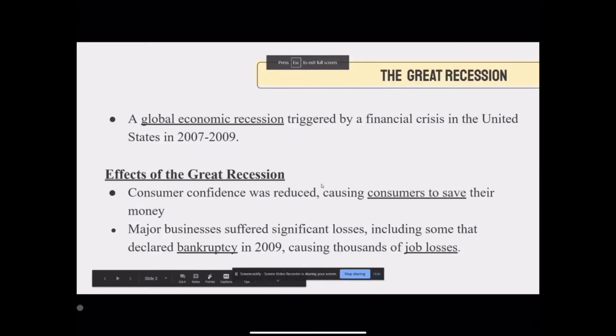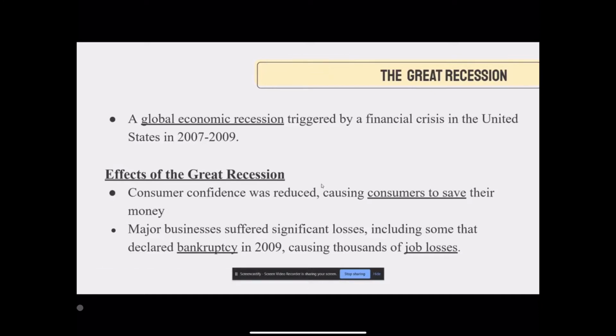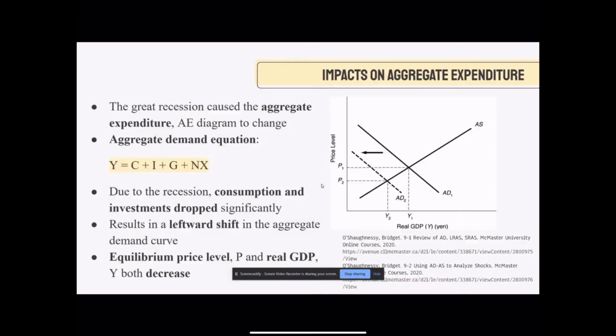The Great Recession was a financial crisis triggered by a stock market crash in the US and slowly spread on a global scale from 2007 to 2009. Some effects of the Great Recession were shown through decreases in aggregate expenditure and spikes in the unemployment rate during the 3 years of recession. The first economic area that the Great Recession impacted was aggregate expenditure, resulting in shifts to the aggregate expenditure curves